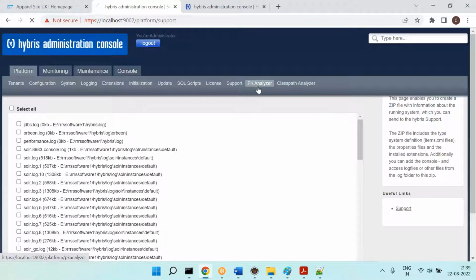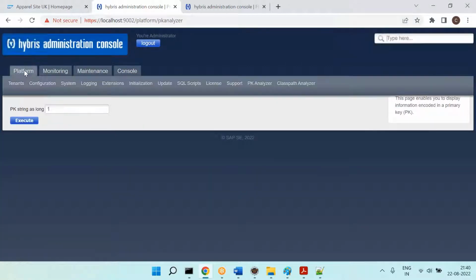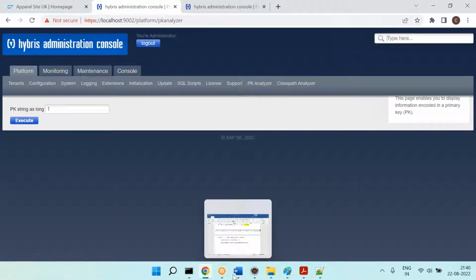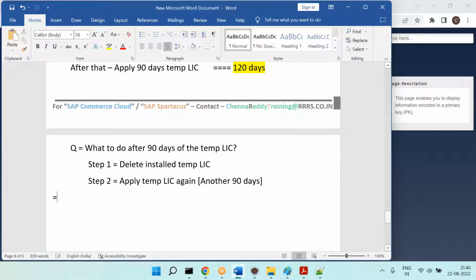Then there is something called the PK analyzer. This is very important, but I will show it during the product catalogs, because right now we don't have an error message. When we do the product catalogs, we will get some errors. That time I will tell you the use of this PK analyzer. In general, let me explain what the PK is.